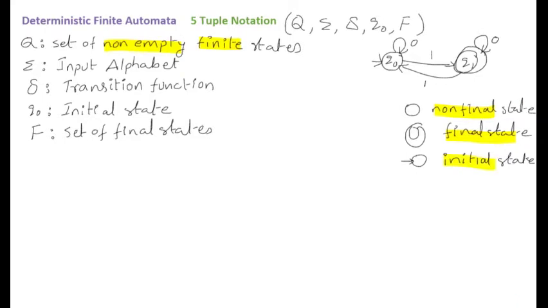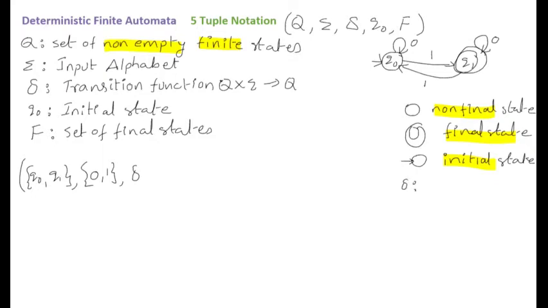Let us write the five-tuple notation. The first one is the set of states. In this given DFA, Q0 and Q1 are the states. And the second one is the input alphabet. In the given DFA, the input alphabet is 0 and 1. And the third tuple is the transition function, that is delta. This transition function maps from Q cross sigma to Q. So that means each transition in the DFA is represented with this delta. So let us define this delta.